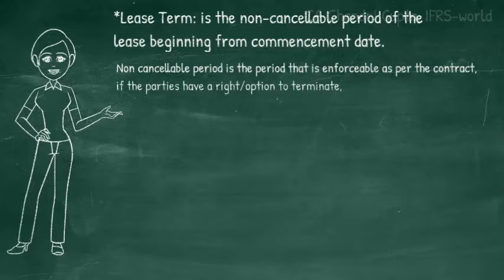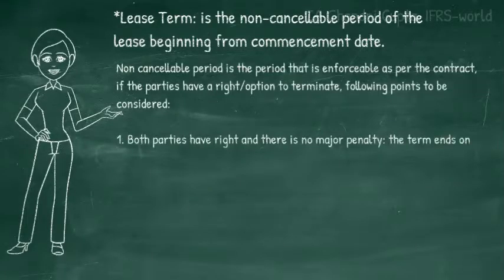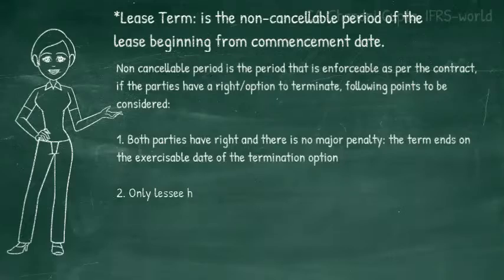Now, if the contract contains a clause where the parties have a right or an option to terminate the lease, then certain points need to be considered. If both the parties have this right and there is no hefty penalty, then the lease term is counted till the exercisable date of this option. Because after this date, either party can terminate without any obligation, and thus the contract becomes unenforceable after that date.